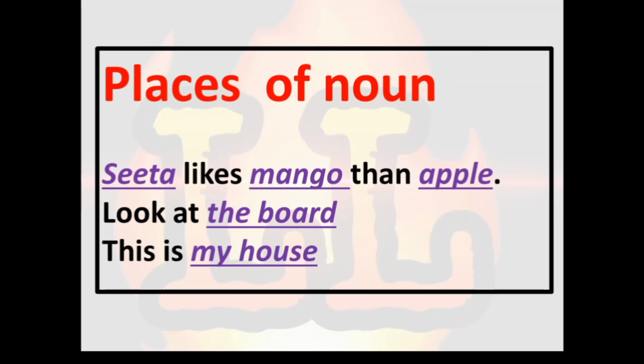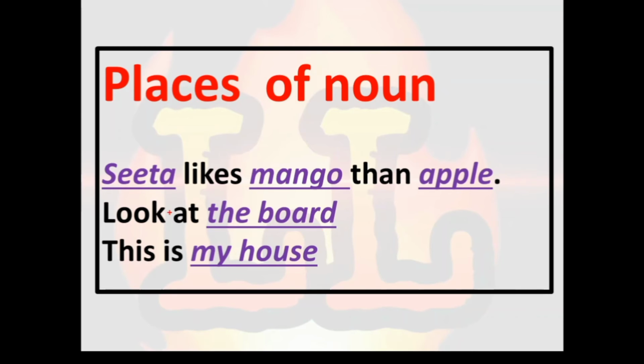These nouns are 5 in number. Every noun comes in a different place. So these are the 5 places of noun. Let's see one by one what the places are.